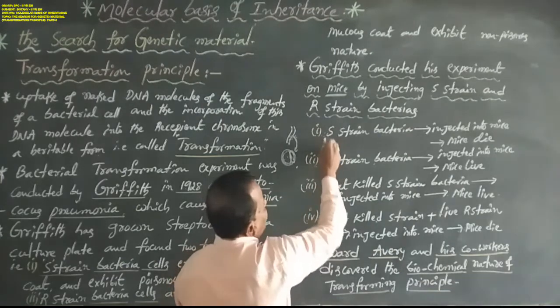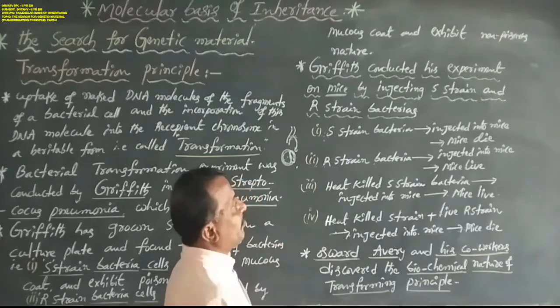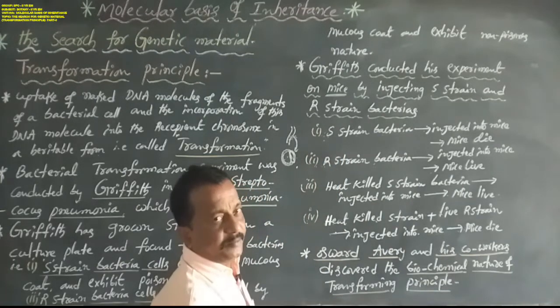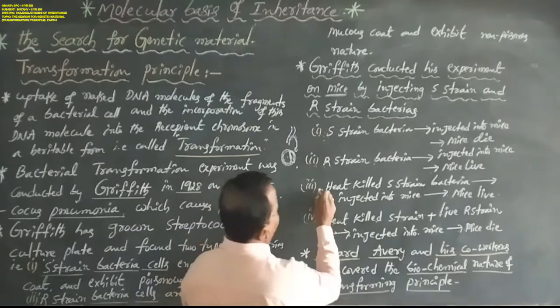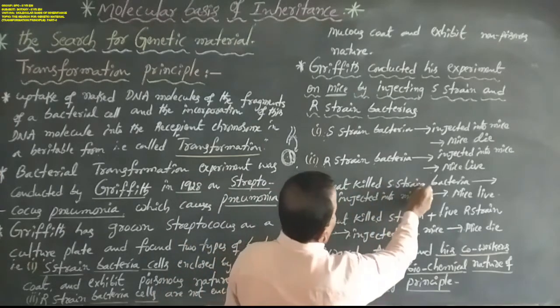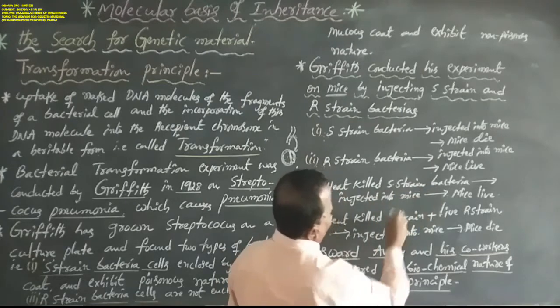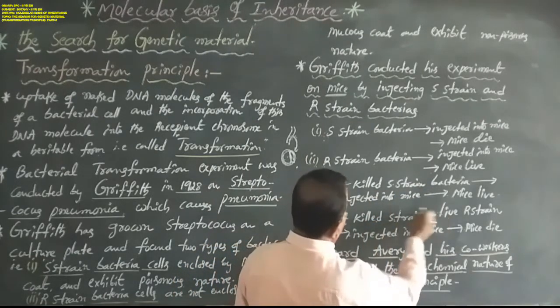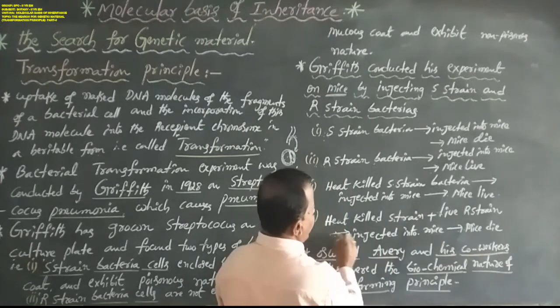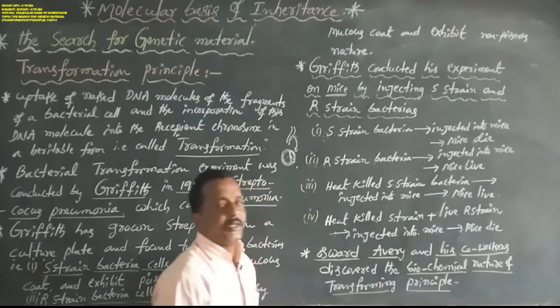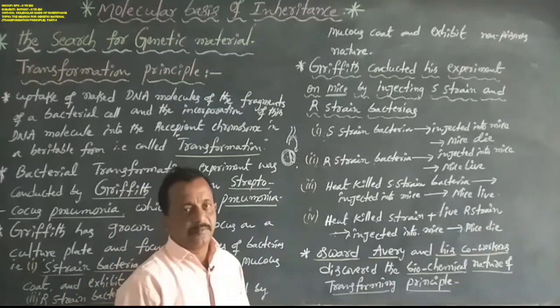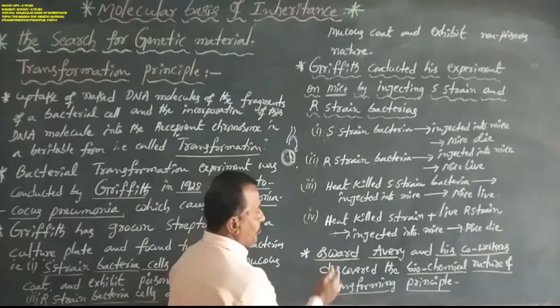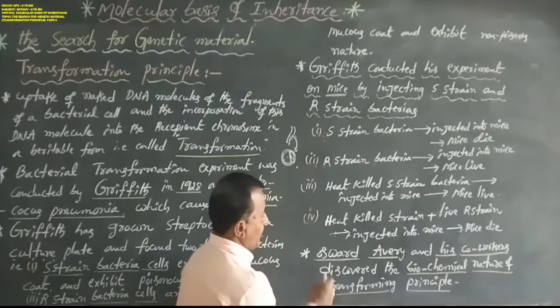These two are live S-strain and live R-strain bacteria. Third, heat-killed S-strain bacteria injected into mice: the mice live. Fourth, heat-killed S-strain bacteria mixed with live R-strain bacteria and injected into mice: the mice die.